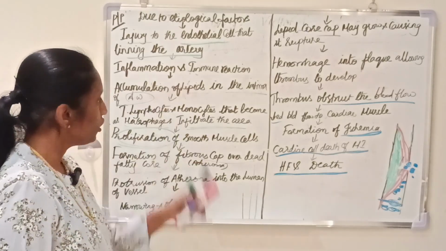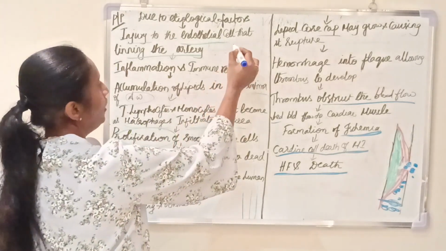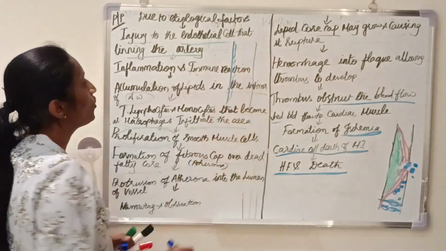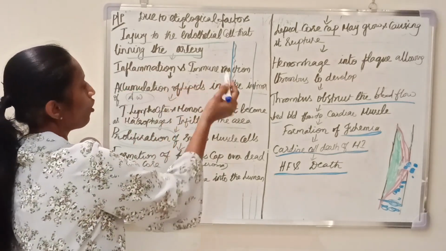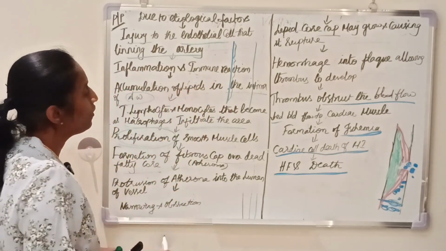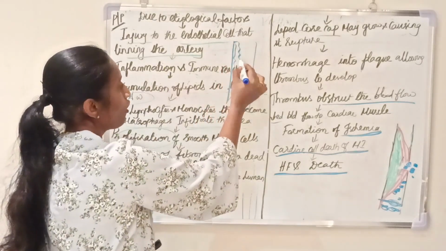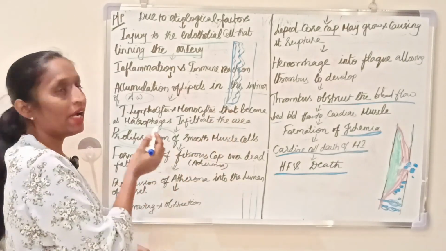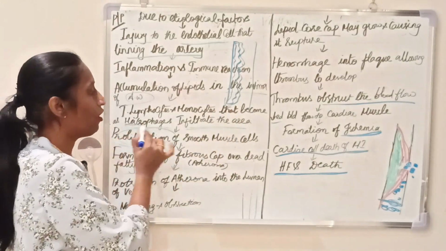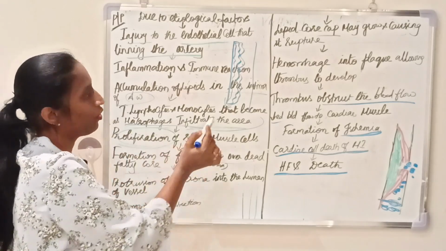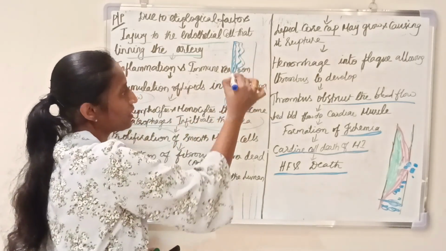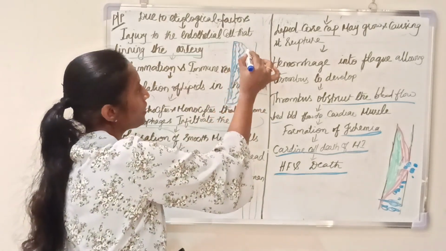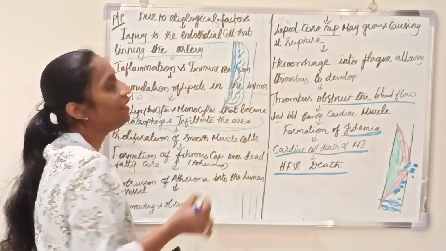Okay. So as per the etiological factor, it may lead to injury to the intimal layer of the artery. So it may end in an inflammatory process or immune response. Due to the inflammatory process, there is an accumulation of fatty core in the interior layer. Along with that, there is a proliferation of the smooth muscles present inside the layer, and it may lead to the formation of a fibrous cap-like appearance in the intimal layer.